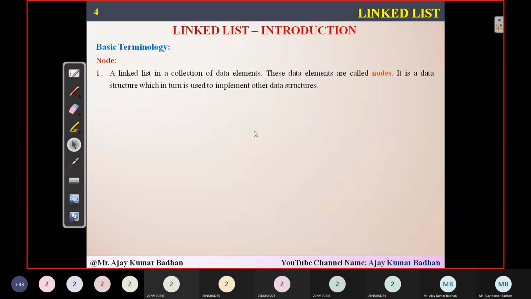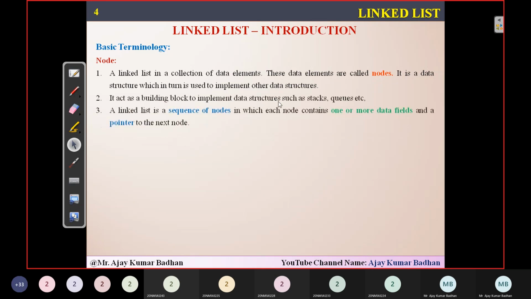So a linked list is, as you know, a linear collection of elements. The elements are called nodes. A linked list can be used for representing other data structures, something like stacks and queues, which will come in your third unit. So it is a linear sequence of nodes.